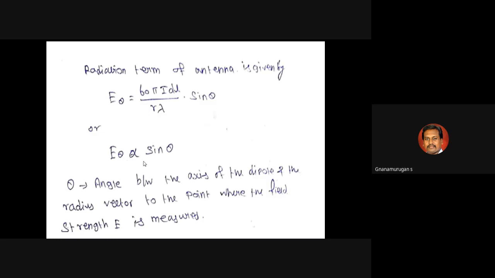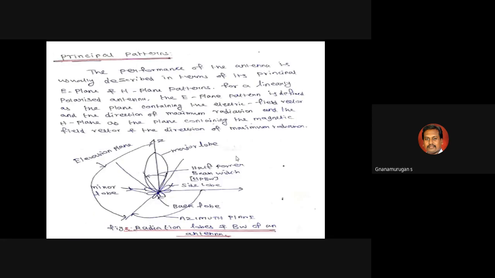Next, principal patterns. What is meant by principal patterns? This is a continuation of the principal patterns. The radiation pattern, or principal pattern, is available for the electric field and the magnetic field, that is, the E plane and the H plane. This antenna is linearly polarized, and you can use different types of linearly polarized antenna. Suppose you want to find the electric field.